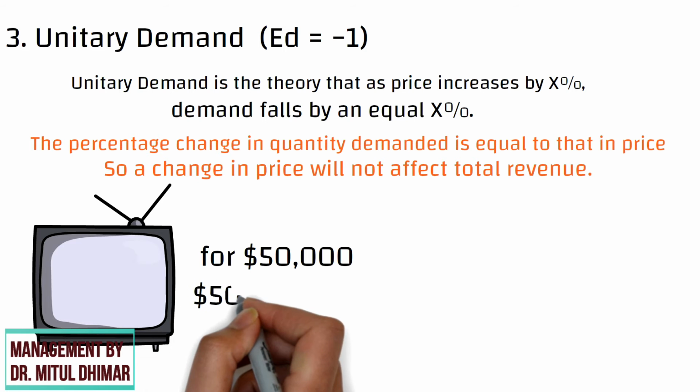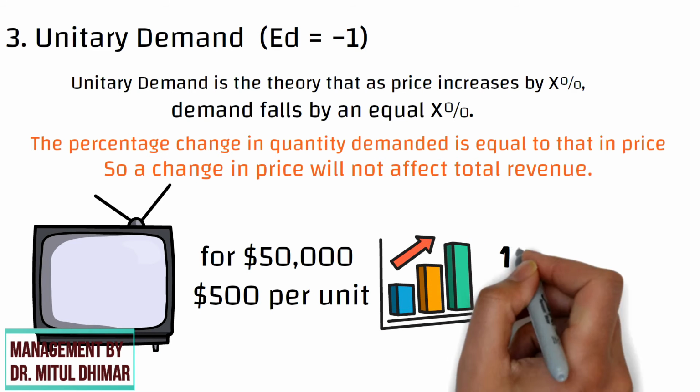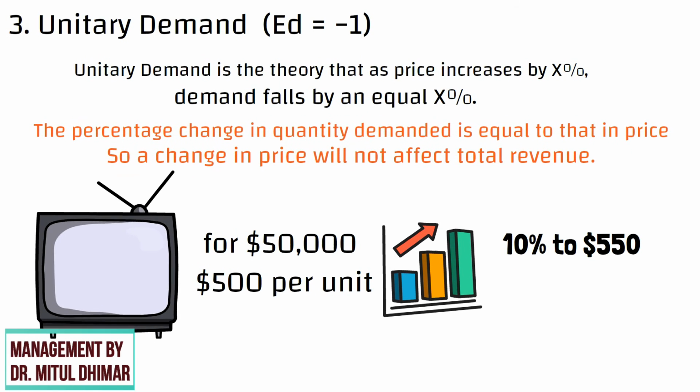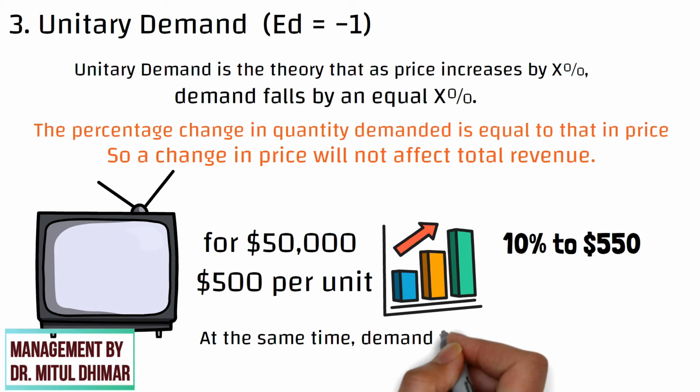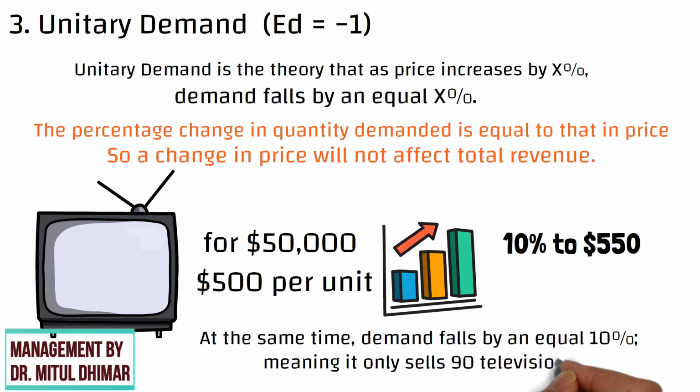That works out at $500 per unit. It decides to raise its price by 10% to $550. At the same time, demand falls by an equal 10%, meaning it only sells 90 televisions.